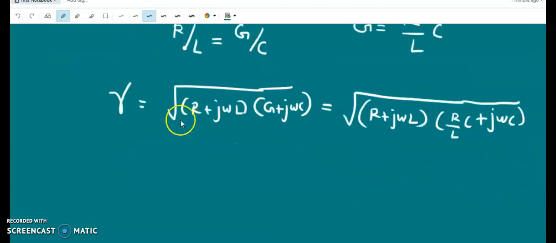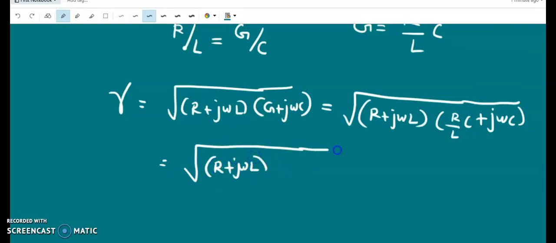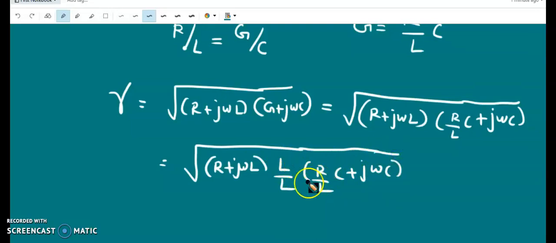Now multiply the second term by L and divide it by L, so L by L into R by L plus j omega C.